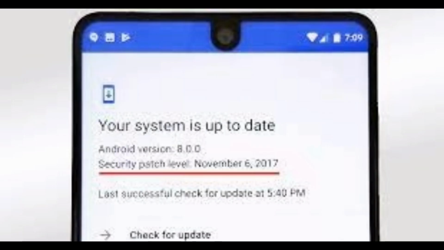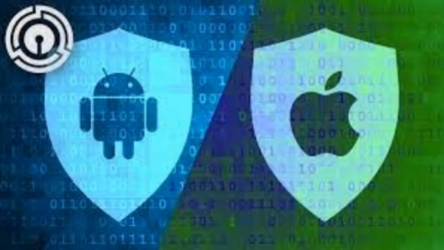So at any given time, a vast majority of Android devices are running outdated OS software. iOS may not be as fast as Android with occasional security updates, but security threats are quite rare because iOS is a locked operating system and downloading apps from outside the App Store is complicated. Hence, iOS is safer than Android.